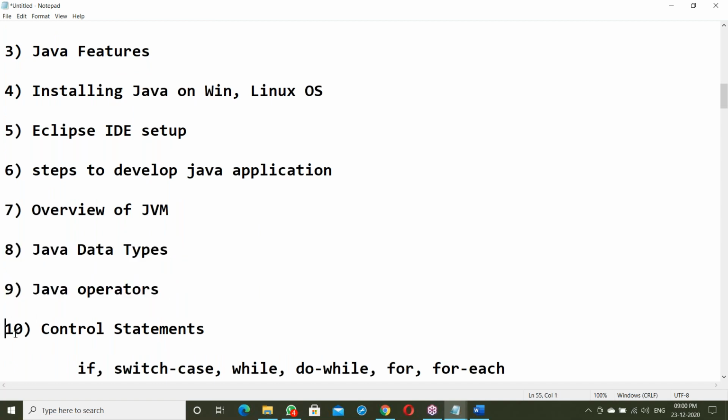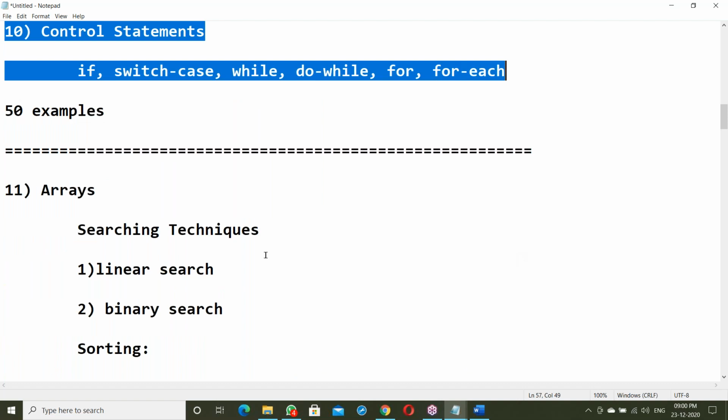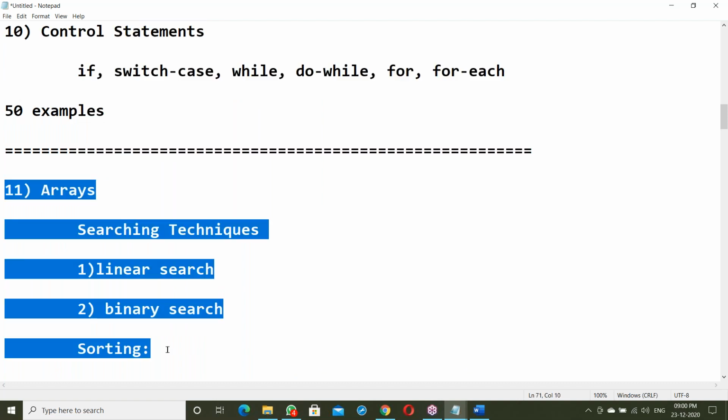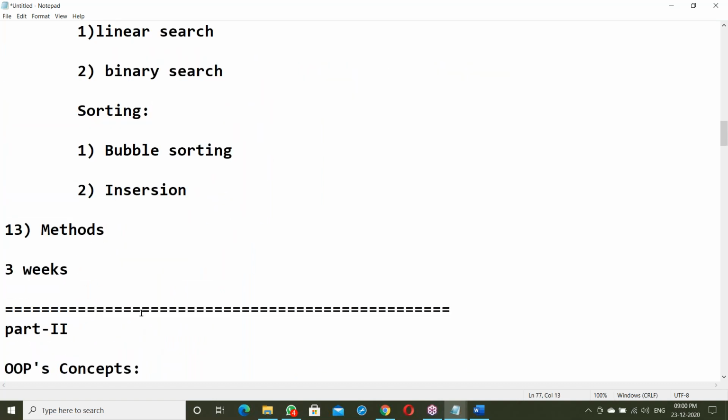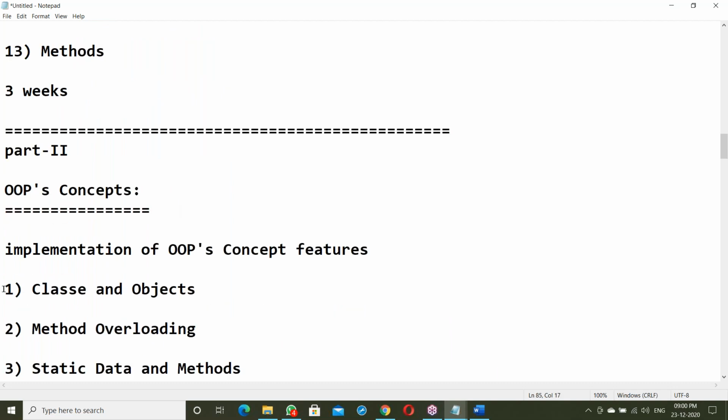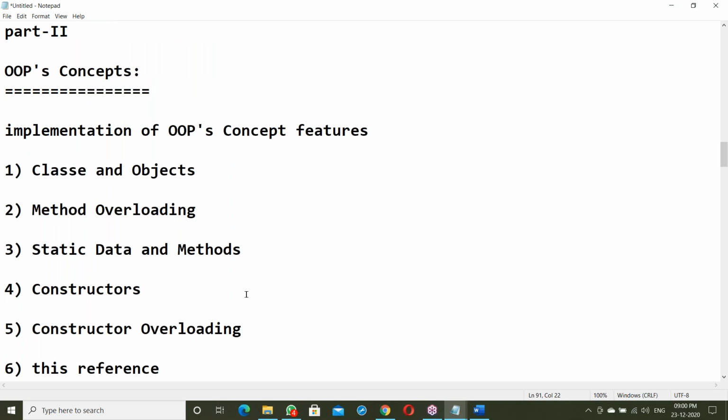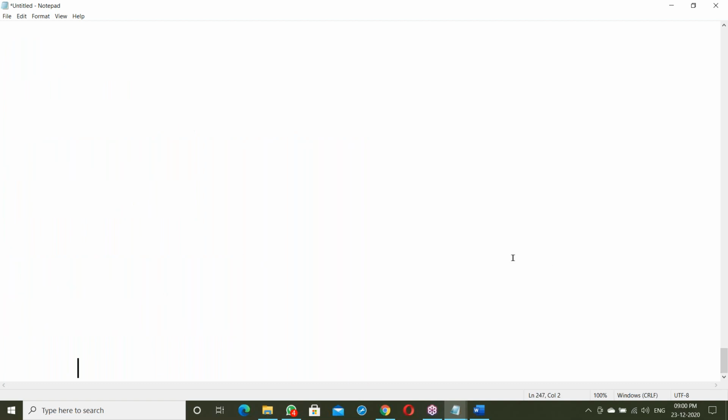Operators, interview questions. Control statements, interview questions. For every topic, interview questions are there. OOPs concepts, classes, objects, after that, interview questions. Method overloading, interview questions. Static data, methods. After finishing each topic, I have prepared interview questions. Very clear. Okay.